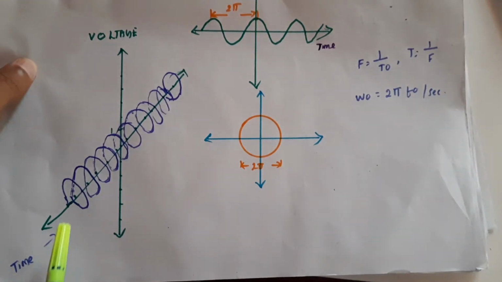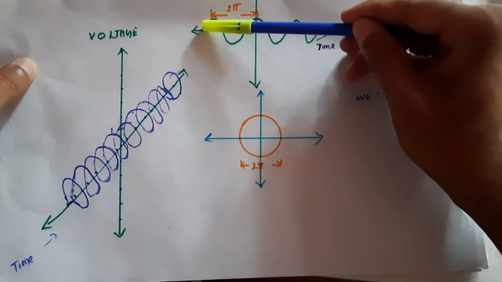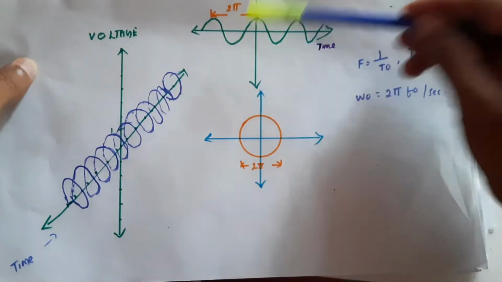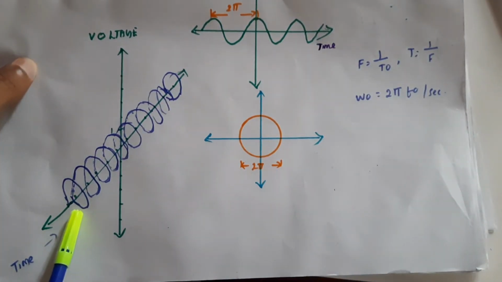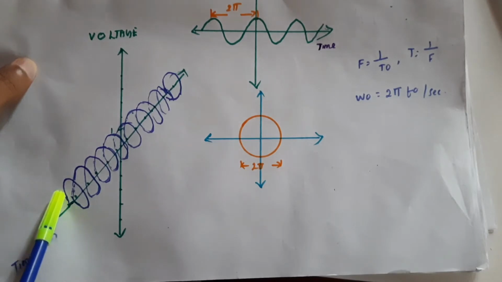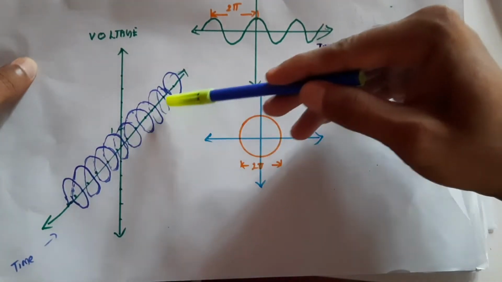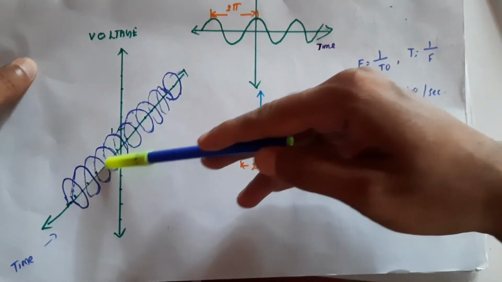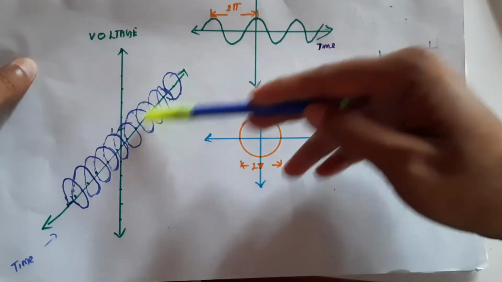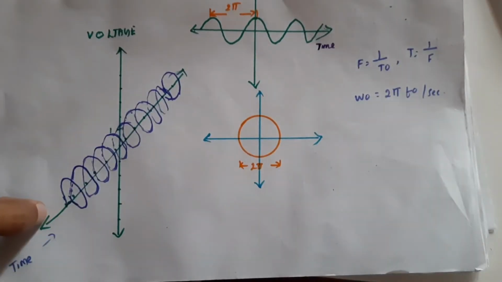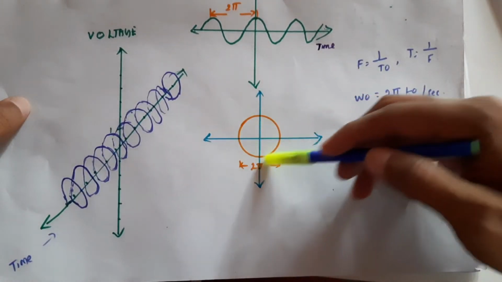When we see here, this is one time period. That means in order to complete one revolution, this is the time progress. As time progresses, the sine wave goes like that. When we look at it from this side, it will look like this.